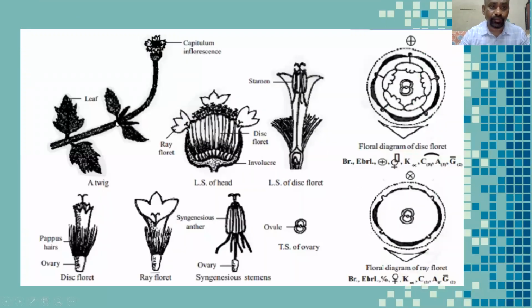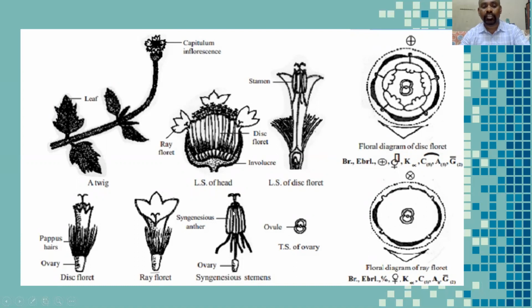So students, here once you look at it, it is a branch of Tridax procumbens, and it is a longitudinal section of the head inflorescence. It is a disc floret. It is a ray floret. It is also a disc floret. So it is the attachment, they are united.